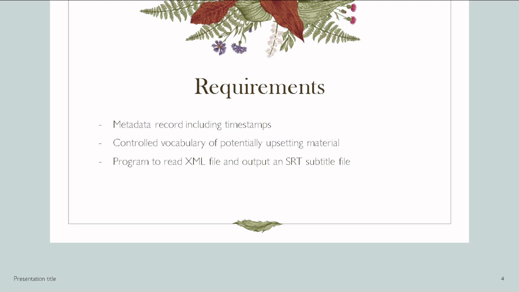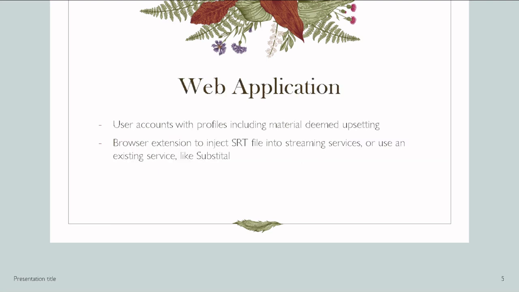Doing this would require two things: a metadata record, including timestamps, and a controlled vocabulary of potentially upsetting material, as well as a program to read the XML file and output an SRT subtitle file. Ideally, this would be done in a web application, similar to doesthedogdie.com, which would allow users to create an account to save their warning preferences and generate subtitles by cross-referencing that with a film's metadata record.